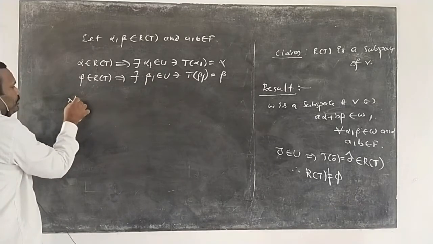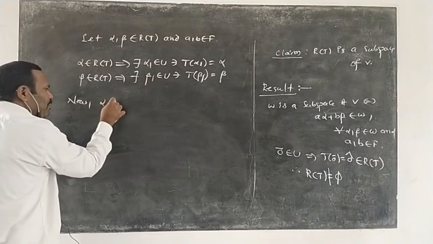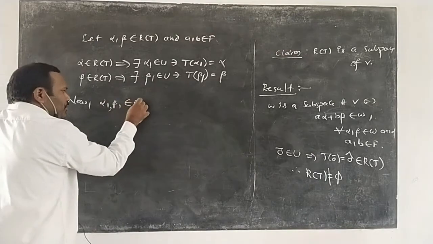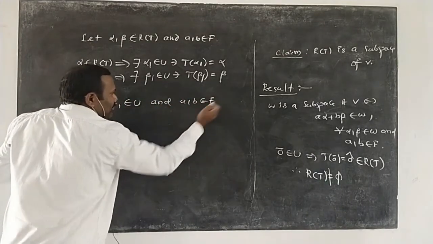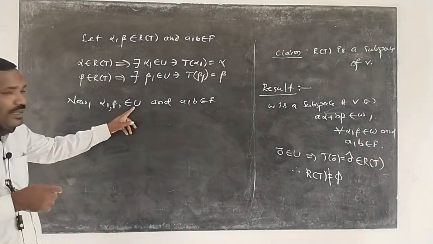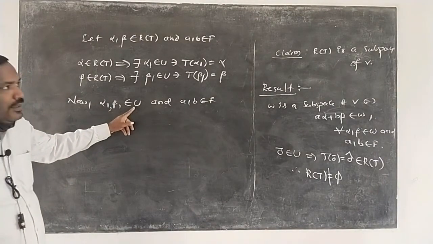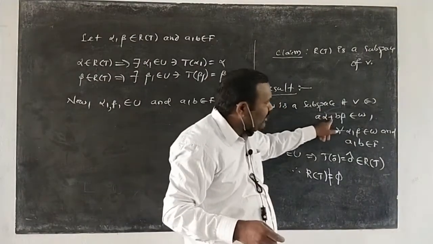Now alpha 1, beta 1 belong to U and a, b belong to F. U is a subspace. If W is a subspace, this is true.